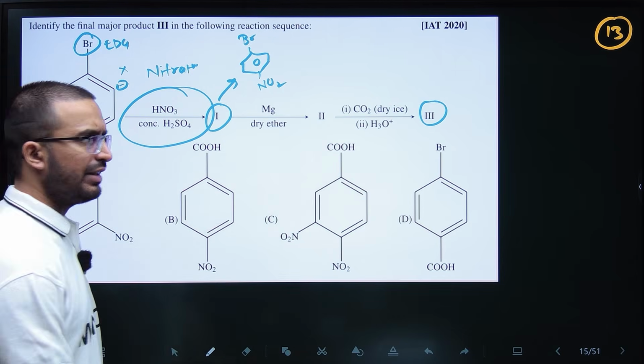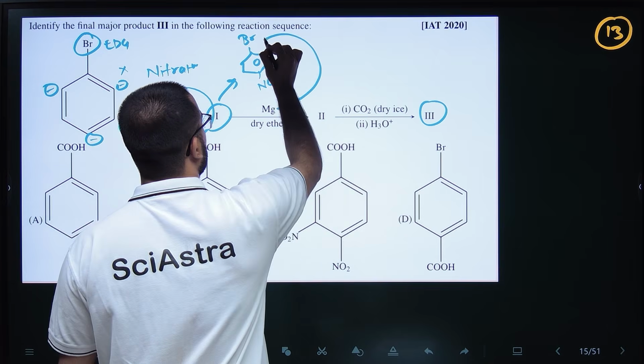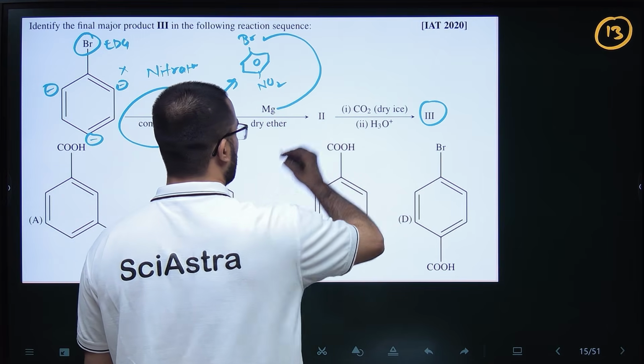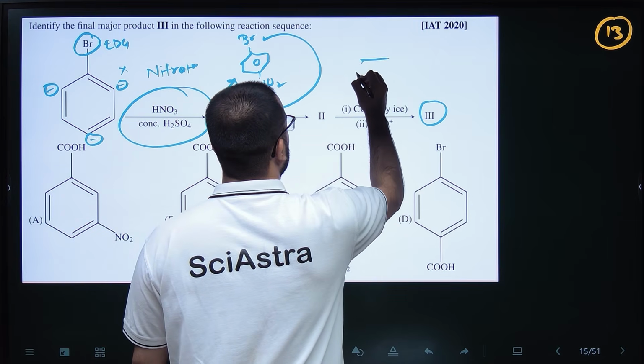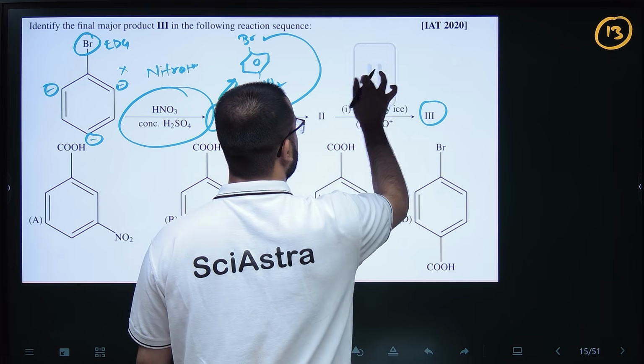So magnesium and dry ether. Magnesium will then form Grignard reagent. Grignard reagent is very important again and again. Questions are telling us, right?